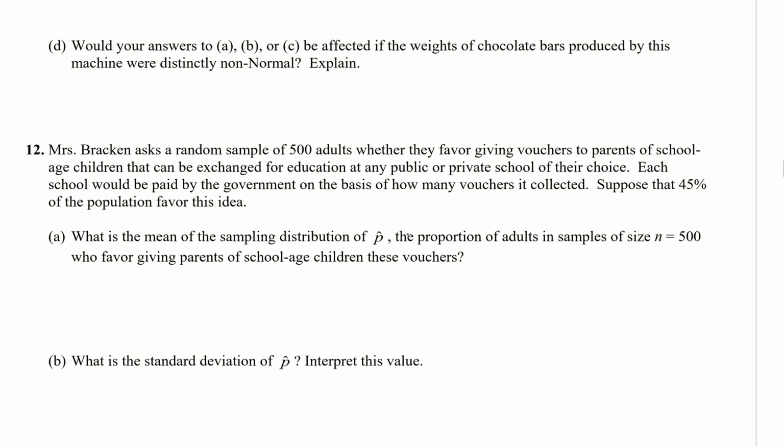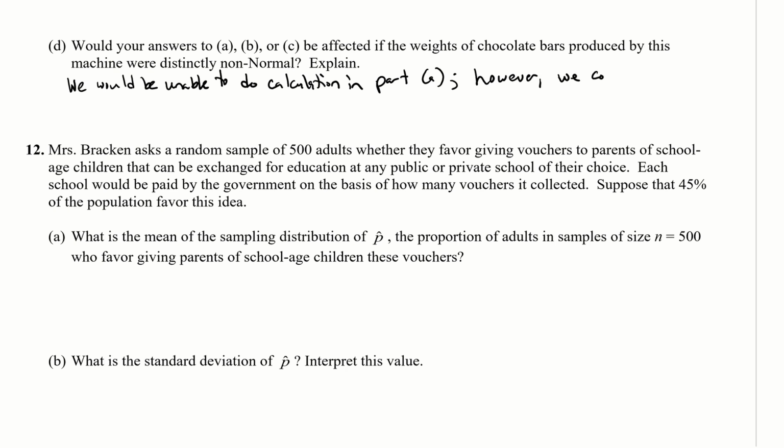So we would be unable to do the calculation in part A. However, we could do parts B and C.